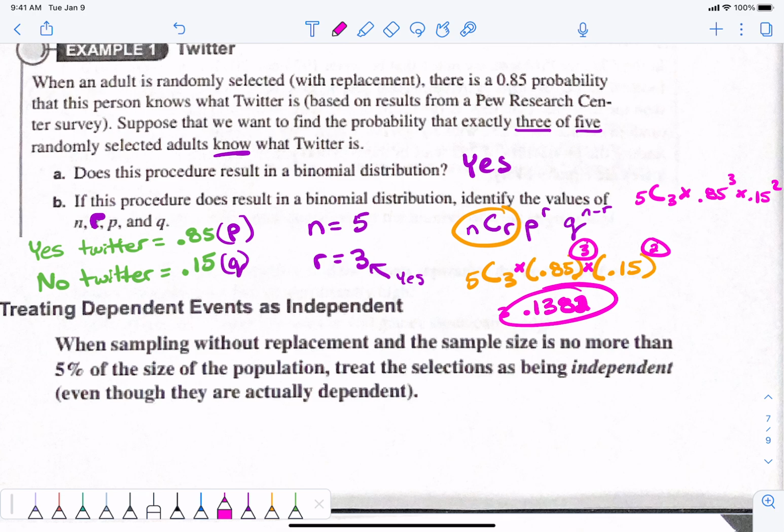Do you want me to give you your homework assignment? I think the front page of the first example is just identify n, p, q, r. You can get a head start.